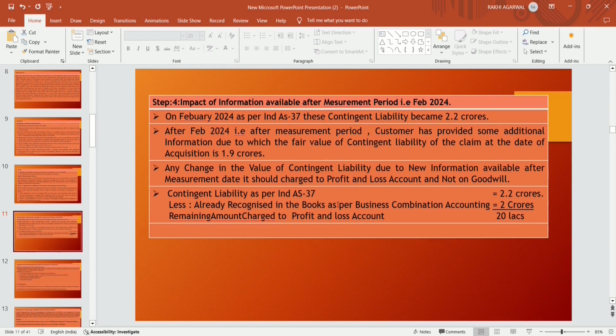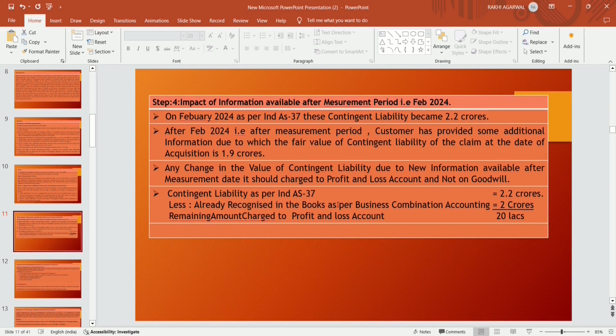So any change in the value of contingent liability due to new information available after the measurement period should be charged to profit and loss account, and not adjusted with the goodwill. So the contingent liability as per Ind AS 37 is 2.2 crores, less the 2 crore already recognized in the books as per business combination accounting.